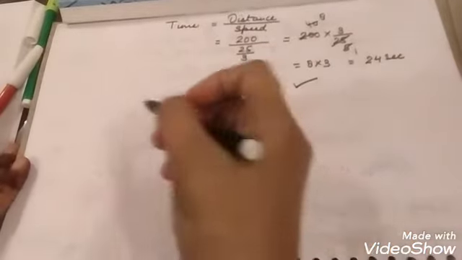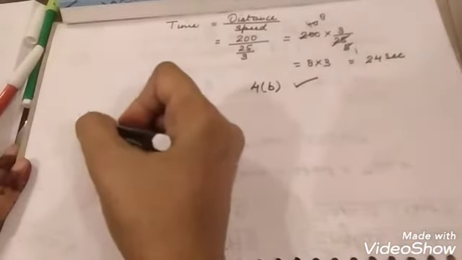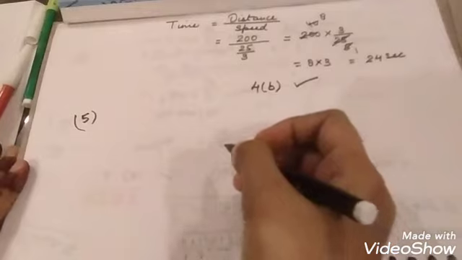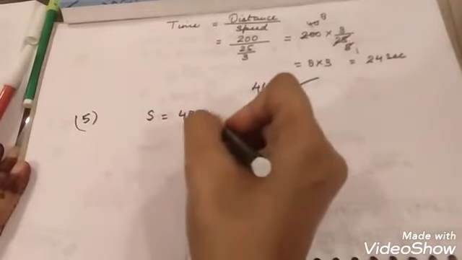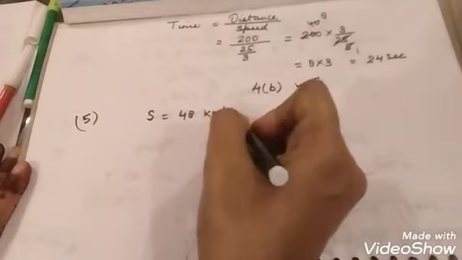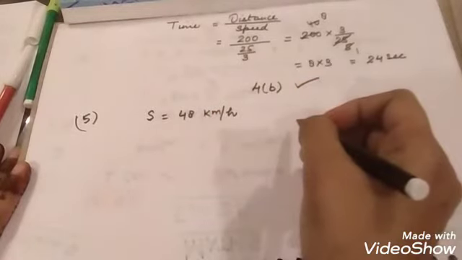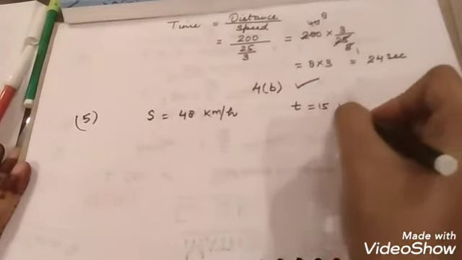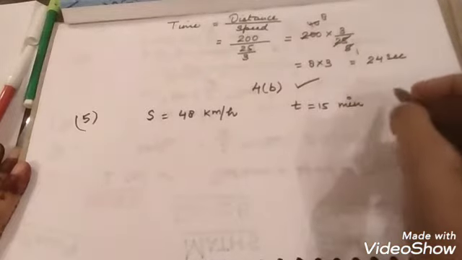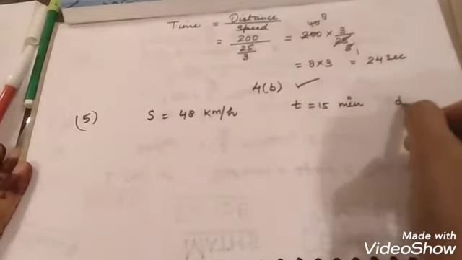Okay, now question number 5. A car is moving at a speed of, so speed is given 48 kilometer per hour. How many meters will it travel in 15 minutes? So time is given as 15 minutes. And how many meter will it travel?